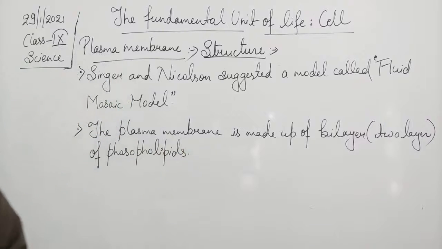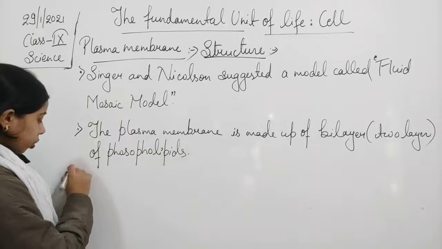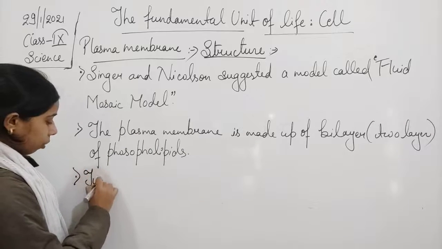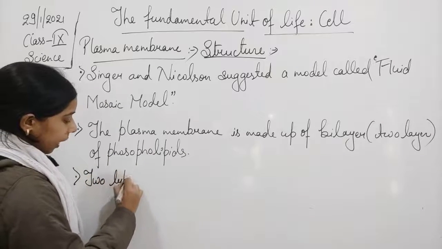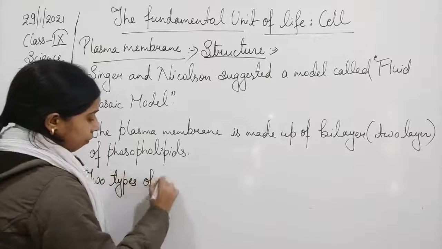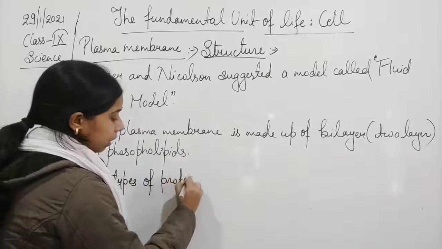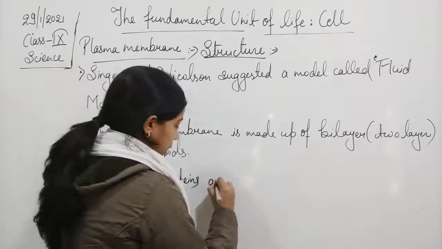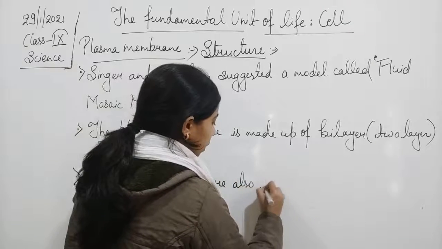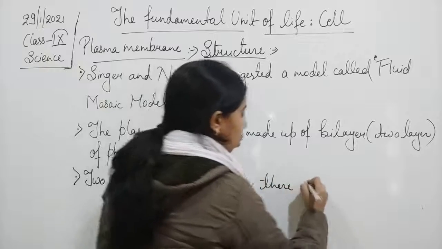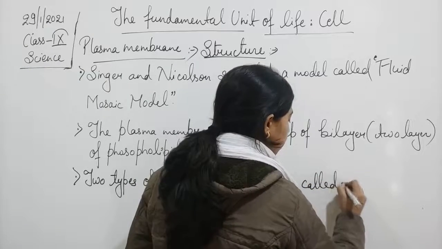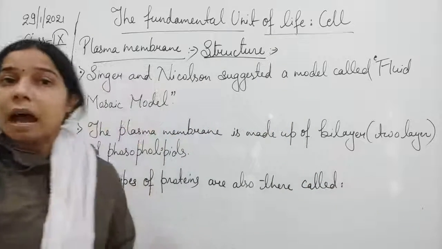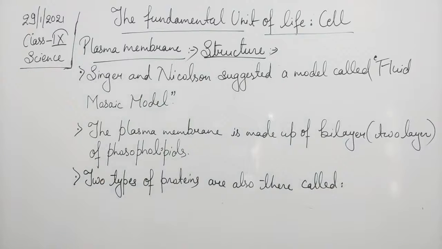Two layers of phospholipids. Also, two types of proteins are there, called intrinsic proteins and extrinsic proteins. Okay.